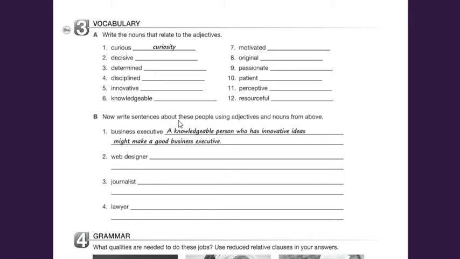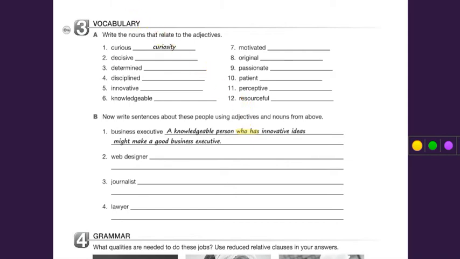You have to post here with your own information. You're going to create some sentences. You should post them right here. So business executive says, a knowledgeable person who has innovative ideas might make a good business executive. Okay, then who is a web designer? A person who, whatever. Journalist. Then you can use the relative pronouns, as you can see, because we are describing people's careers. You can use the relative pronouns to make these definitions about the different people's careers.